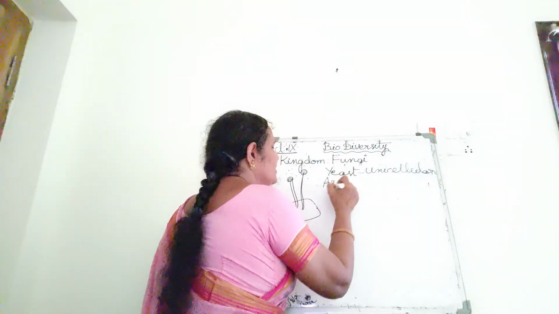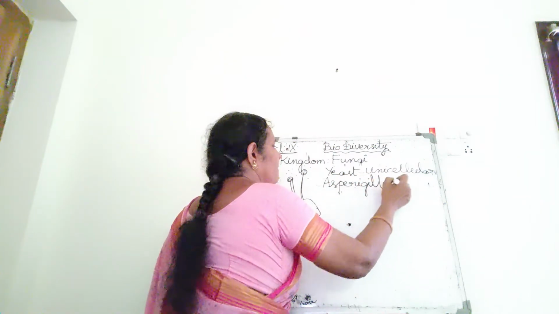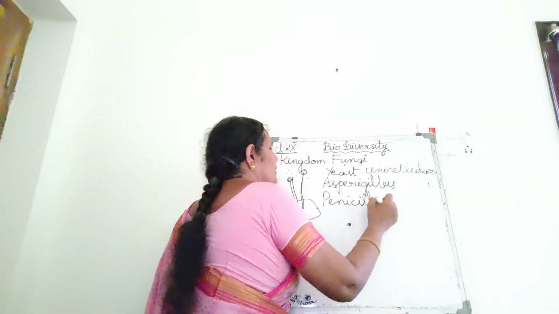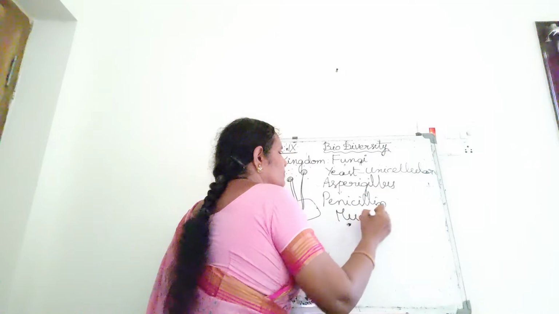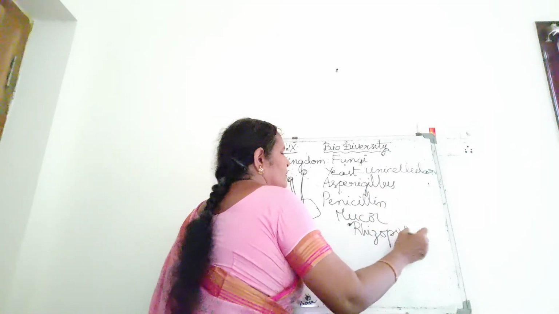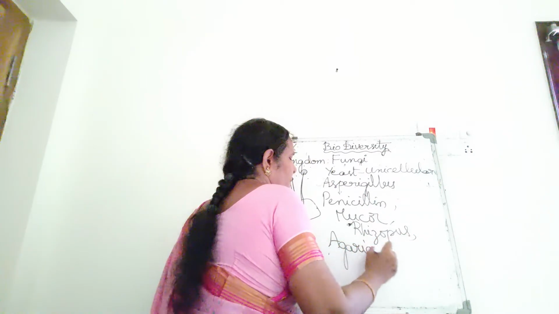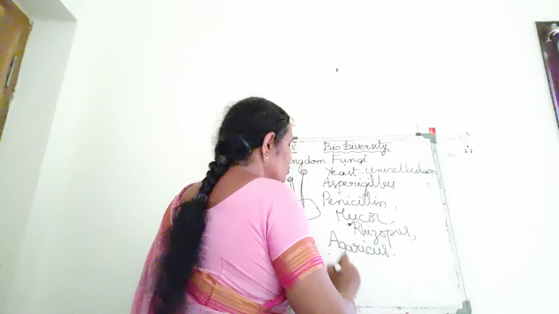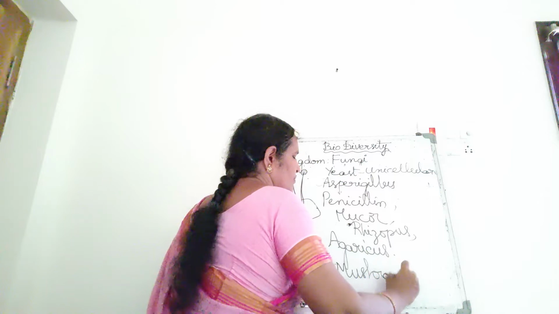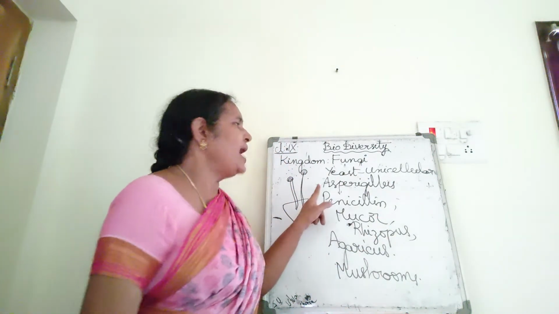That is about yeast. Coming to the multicellular fungi, for example, Aspergillus, Penicillium, mucor, rhizopus, agaricus, mushroom. These are the multicellular fungi.